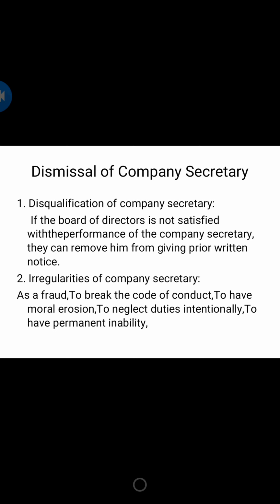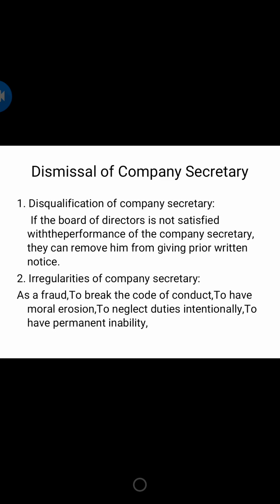Which means if he does something willfully, what does that mean? Something we do without knowing, we call a mistake. If we know it but still do it, we say it is a fraud, right?